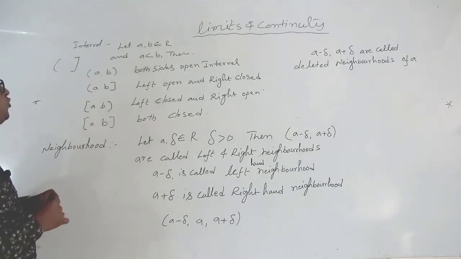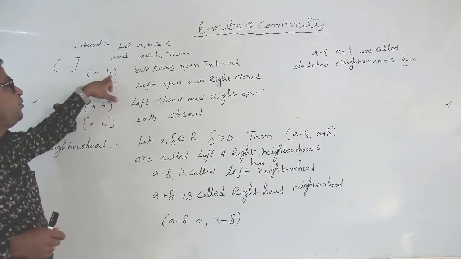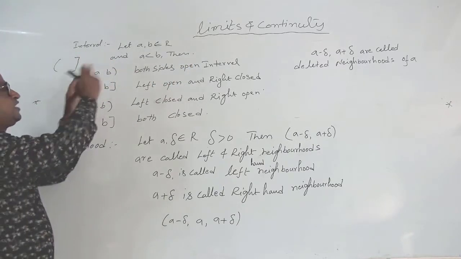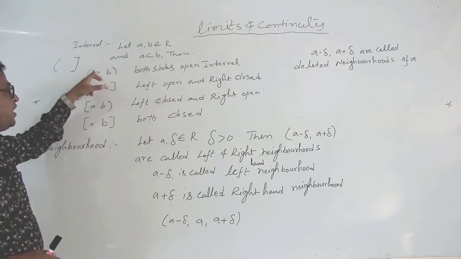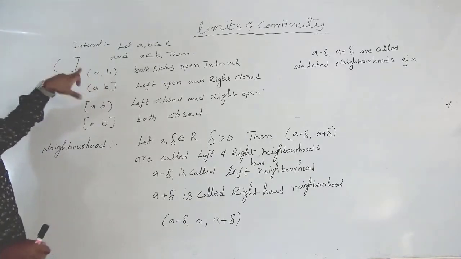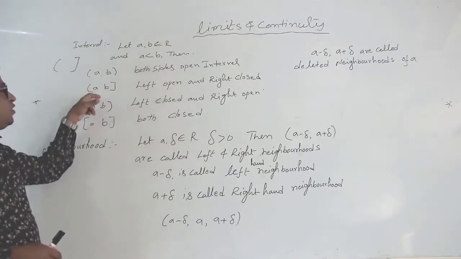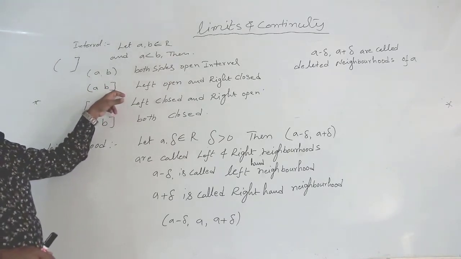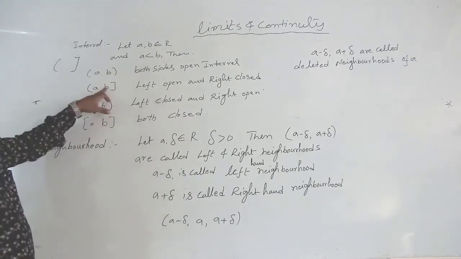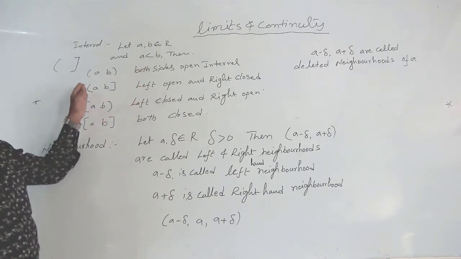If we use both of these symbols, then A and B are both open, an open interval, and it continues: this is the element A and it continues to the left, and this is the element B and it continues to the right. Next, one open and one closed: here it is closed at B, so from the right we can't continue, but on the left-hand side we can continue the elements.